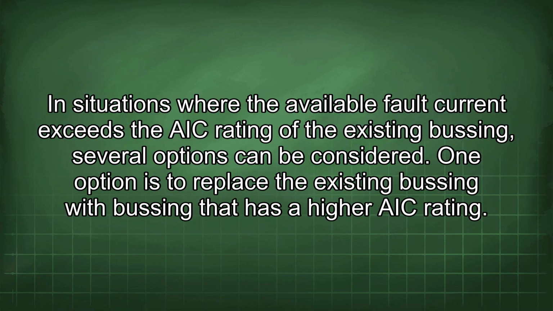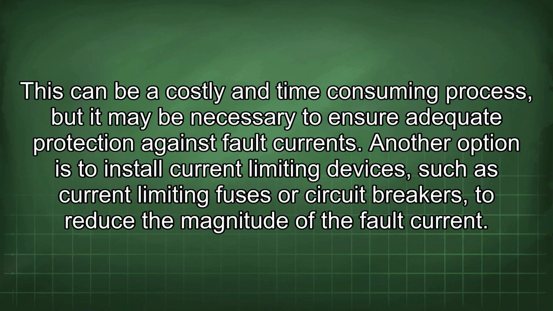In situations where the available fault current exceeds the AIC rating of the existing busing, several options can be considered. One option is to replace the existing busing with busing that has a higher AIC rating. This can be a costly and time-consuming process, but it may be necessary to ensure adequate protection against fault currents.